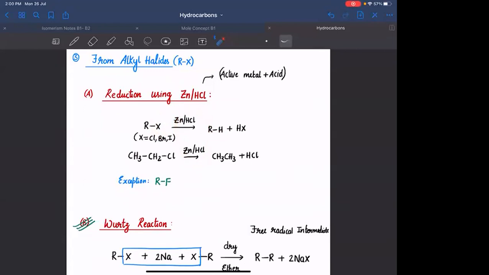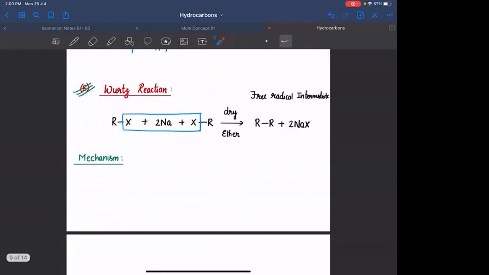Okay, next, Wood's reaction. We have seen the general reaction. In Wood's reaction also, if you observe, you are increasing the number of carbon atoms. Agreed? You are having something similar to that of Kolb's electrolysis. उसमें भी R और R के बीच में bond बना के you have formed a higher alkane. Even in this case, you are forming a bond between R and R, and you are forming a higher alkane. But the mechanism is going to be different.